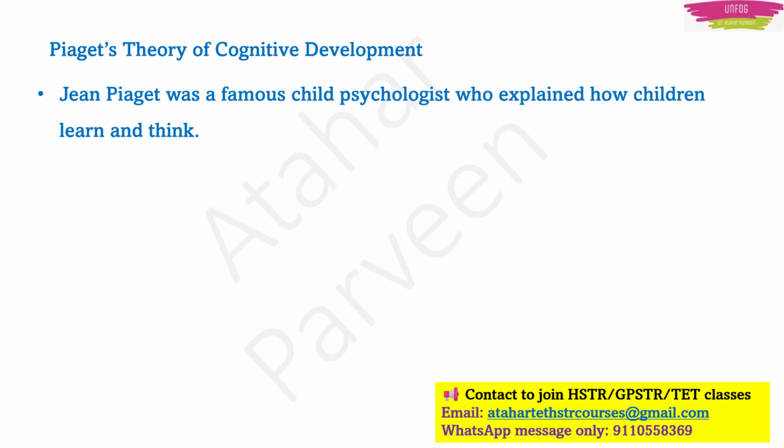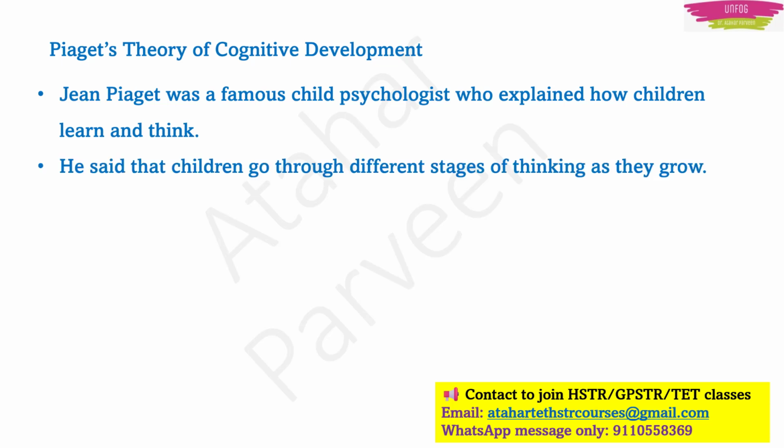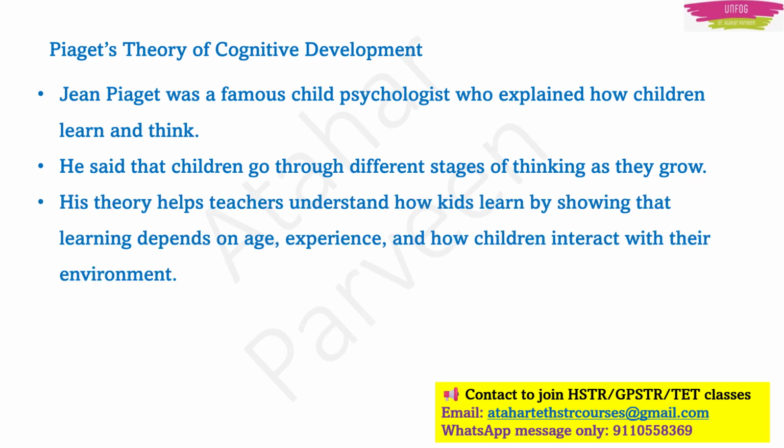So this theory was given by Jean Piaget, and he said that children go through different stages of thinking as they are growing, right from babies till they are 12 plus years. This theory actually shows that learning depends upon age, experience and how children are interacting with the environment surrounding them. It involves some stages.